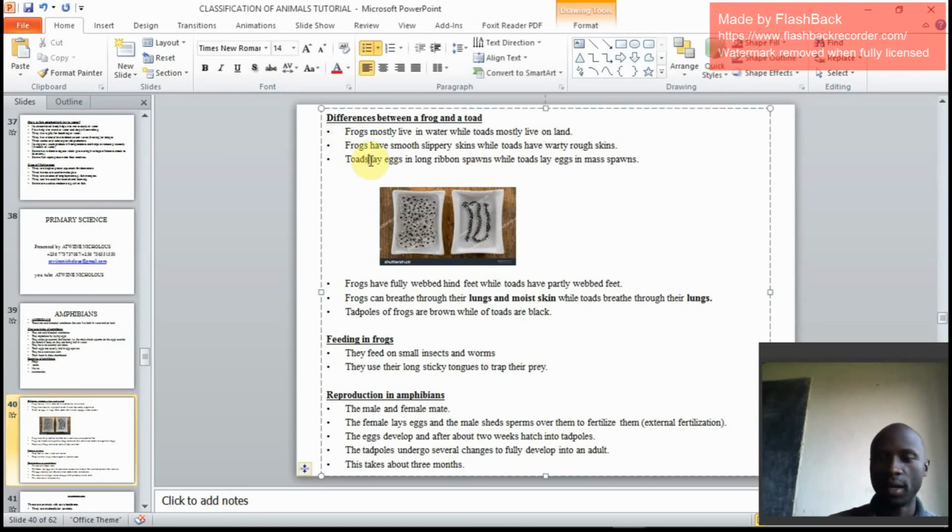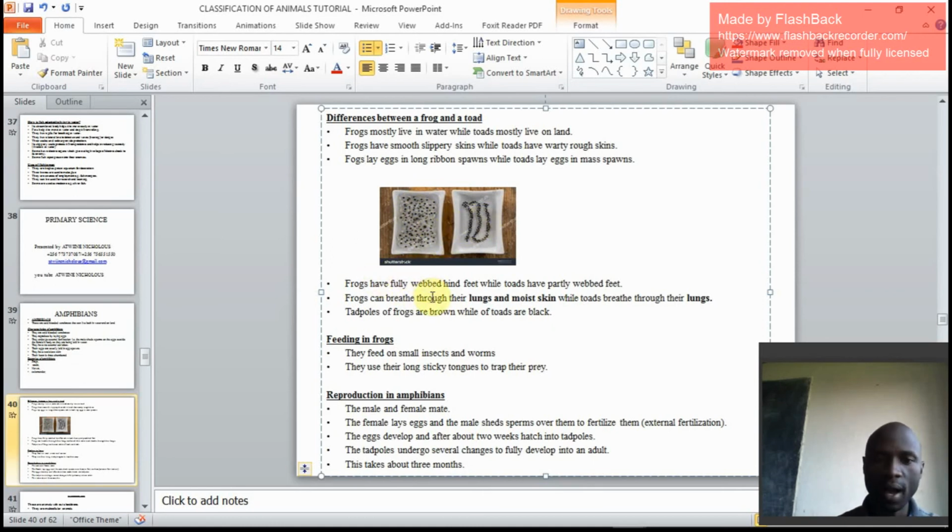Frogs lay eggs in long ribbons. This is the ribbon they are referring to. This is a ribbon. They are almost in lines. But for toads, they just lay eggs in masses. These are eggs of a toad. You can see the organization, but these ones are in ribbons.